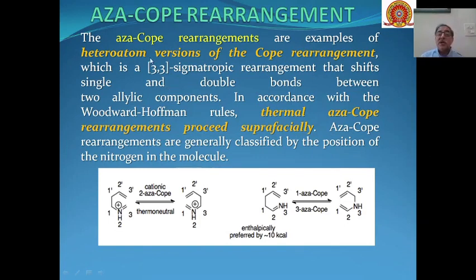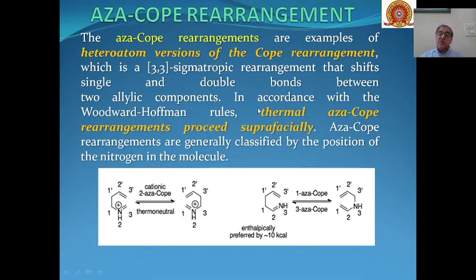So aza-Cope is nothing but a heteroatom version of the Cope rearrangement, and this is again a 3,3 sigmatropic rearrangement where single and double bonds are shifted between two allylic components, and as per Woodward-Hoffmann rules these are thermal aza-Cope rearrangements and they proceed suprafacially as we have seen in case of Cope rearrangement.